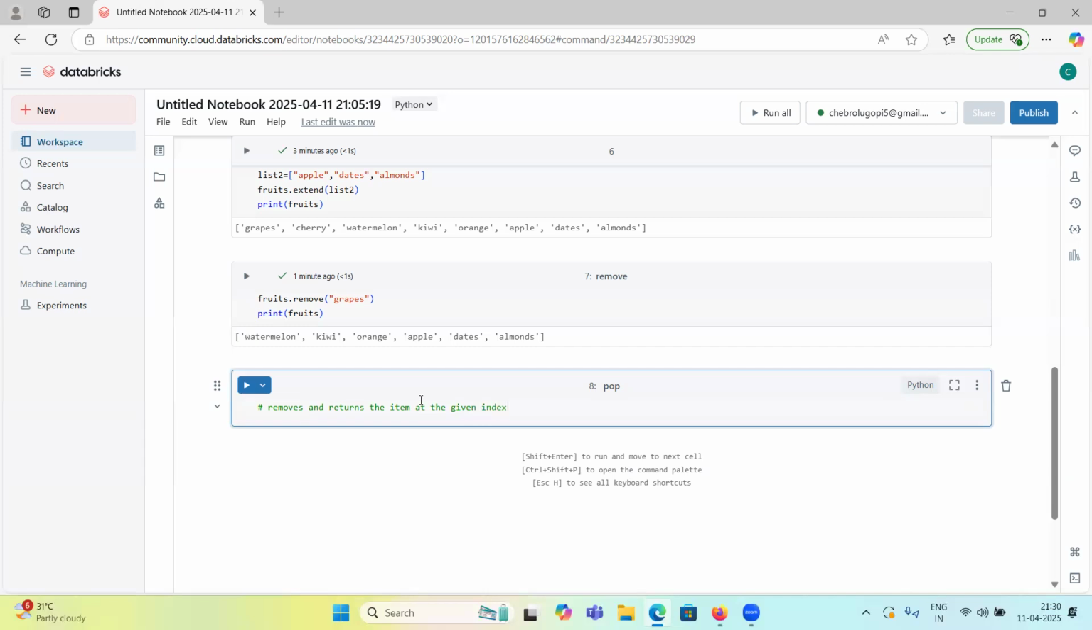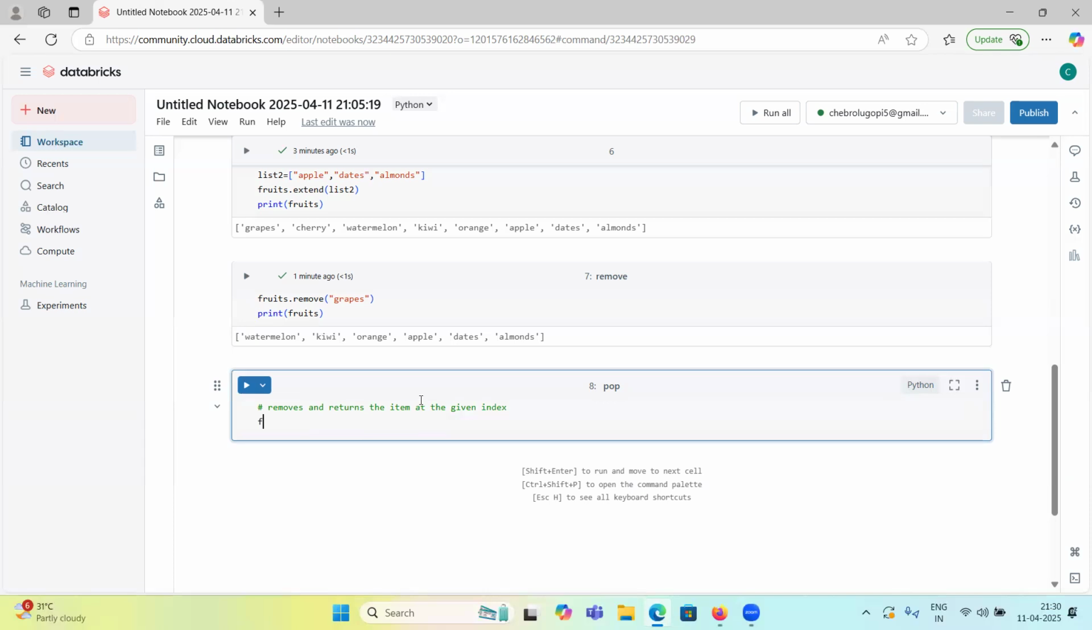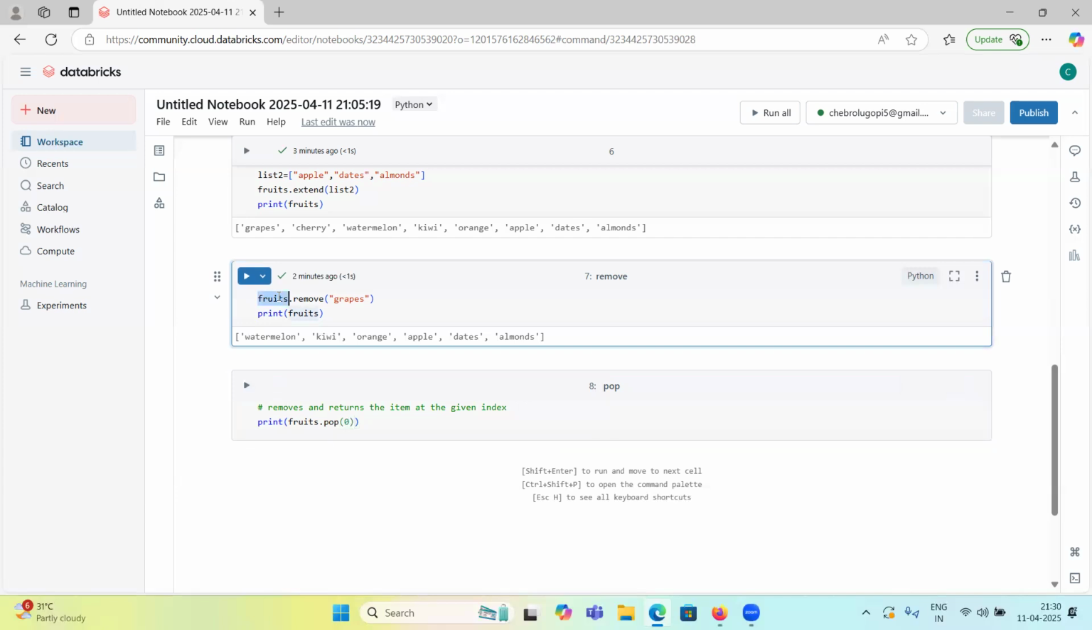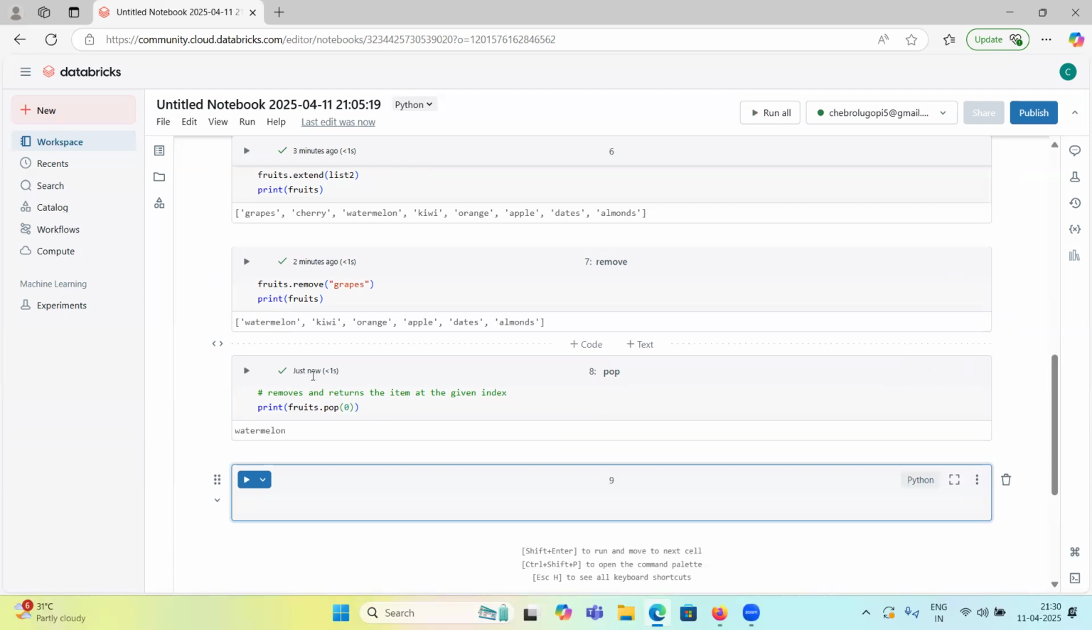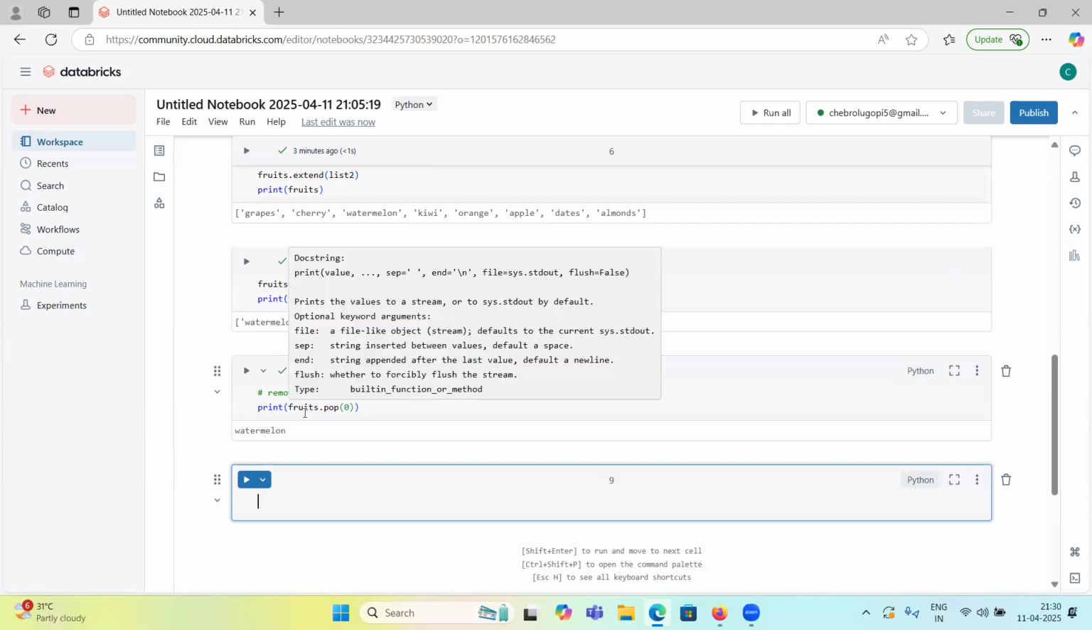Okay, see how it will give. Fruits dot pop. If I want to remove watermelon, it is at the zeroth position, right? Now print it. So guys, on top of this fruits list I am applying this pop function. We can give a particular index and remove that item. Let's see, did watermelon get deleted or not? Yeah, it got deleted.